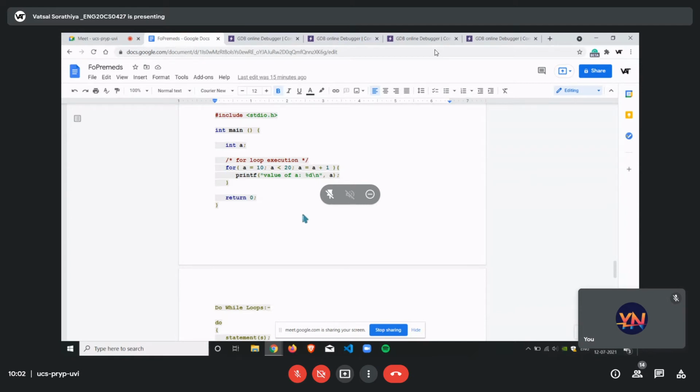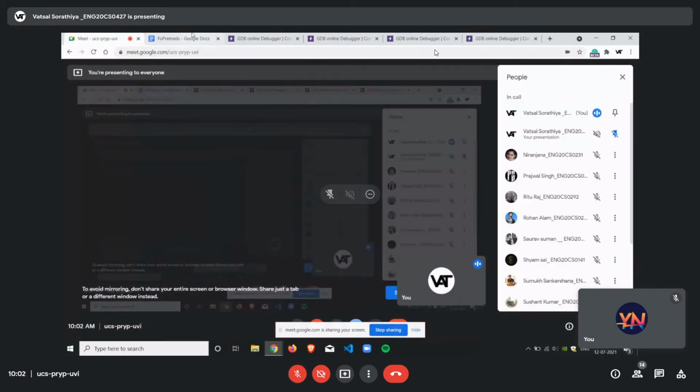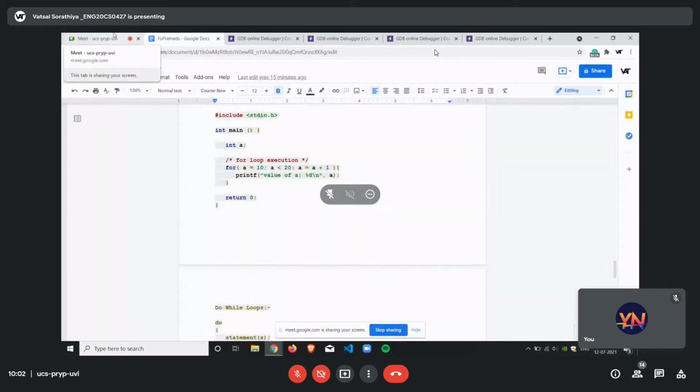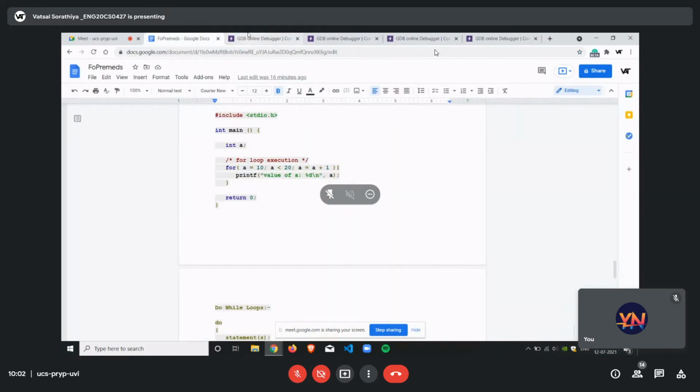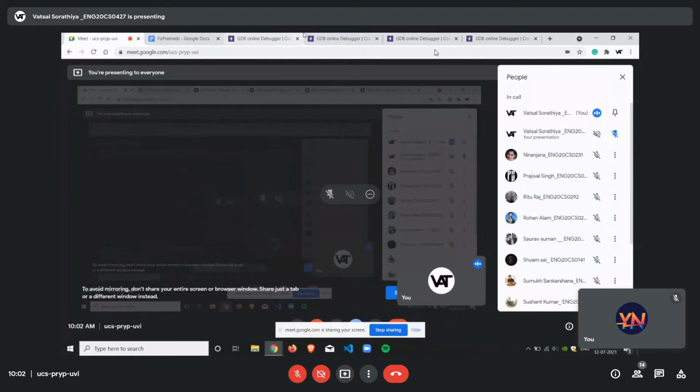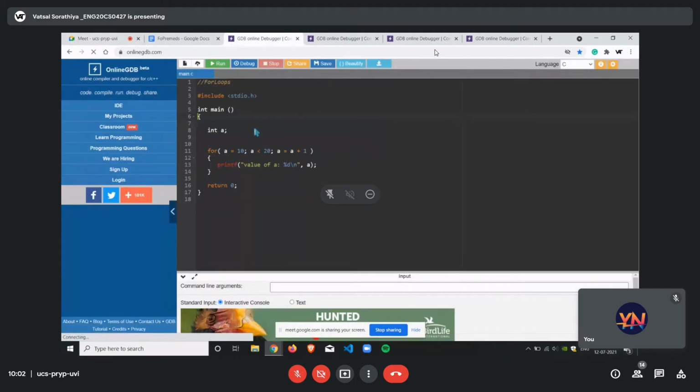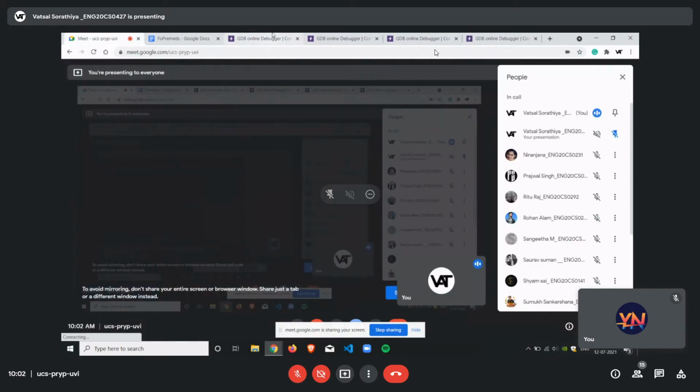Or let's say I want anyone's help. Can anyone unmute? Rituraj or someone, Dhananjay, Rohan, anyone, Shyam, Sai, Ushan. It's a basic task, just a minute. You just have to tell what this code will give us. Anyone? Will it print from 10 to 20, or from 10 to 19, or from 11 to 20, or from 11 to 19? You have 4 options. Come on guys, you need to make this class interactive at least.